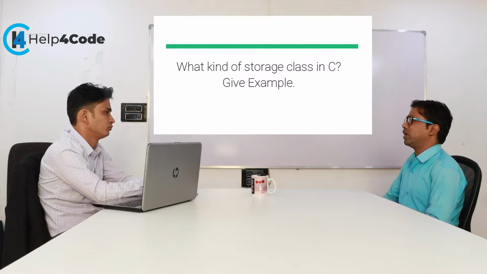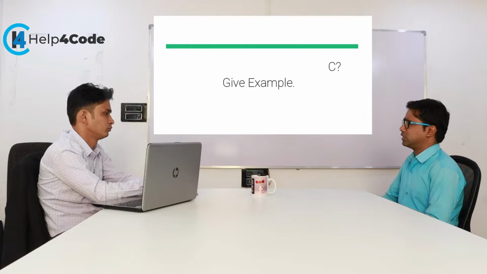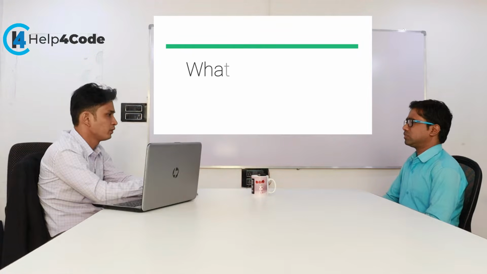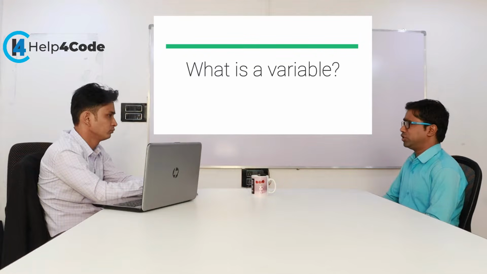Like suppose I want to develop an application or game whose performance will be fast, so that variable may be declared inside a register. Okay, what is a variable? A variable is a name given to a memory location or storage area, and its value can change during program execution.